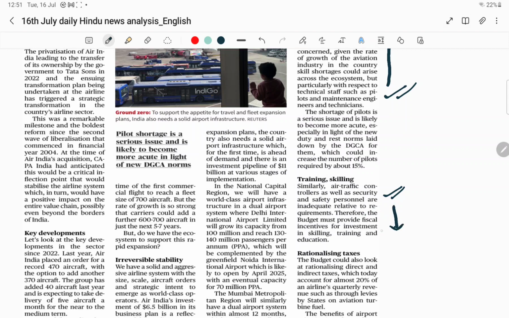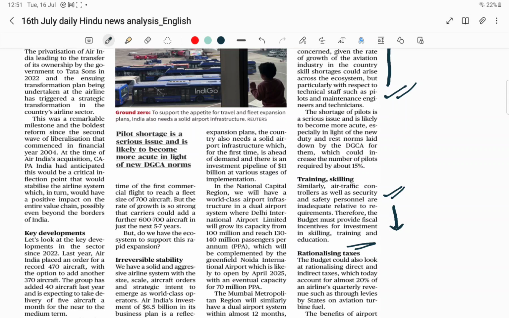Therefore, the budget must provide fiscal incentives for investment in skilling, training and education. This is the second important point. So through the budget we have to provide incentives so that investments will be made in these three areas: skilling, training and education.